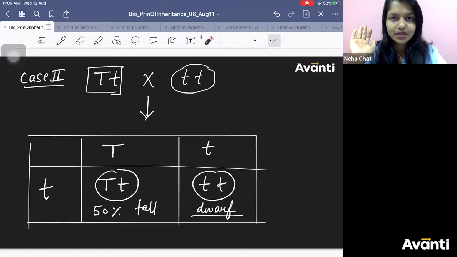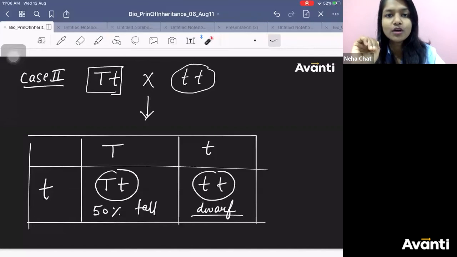10 times. It might happen that all 10 times it is head. Does not mean that it will never show you tail. Does it mean that it will never show you tail? It will. Maybe 10 times it has shown you head, but still I will tell the probability of getting a tail is 50%.